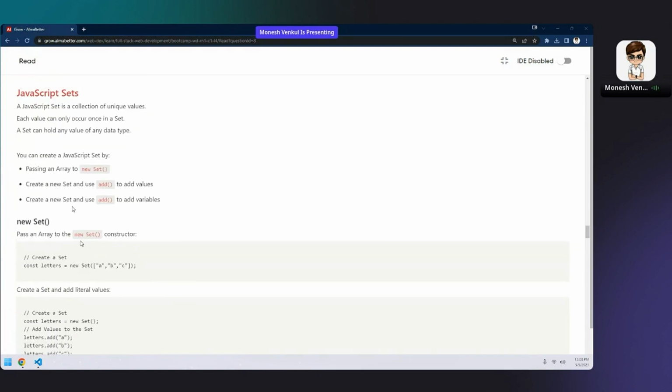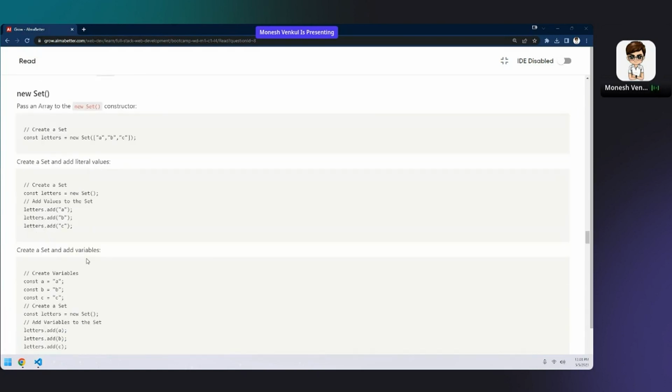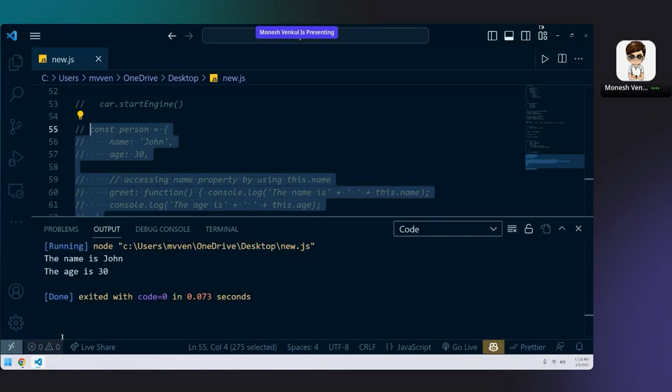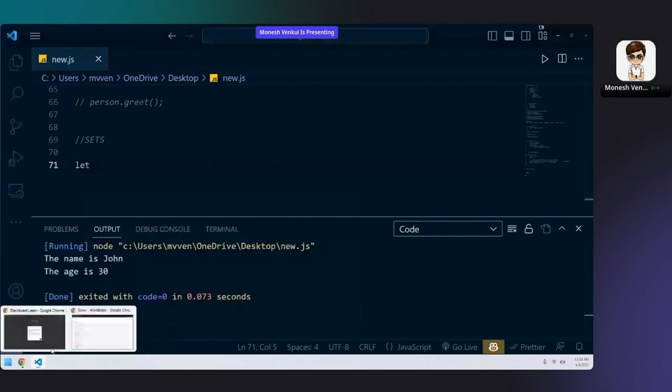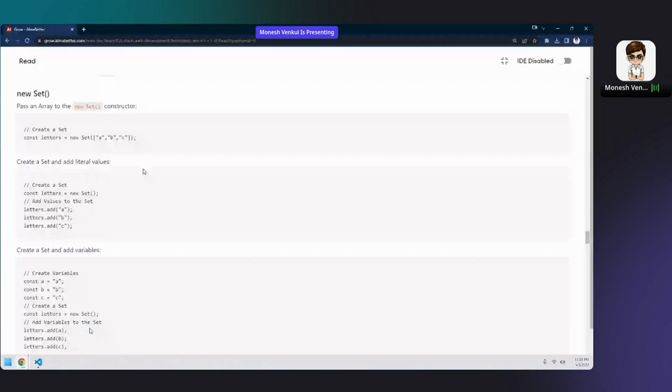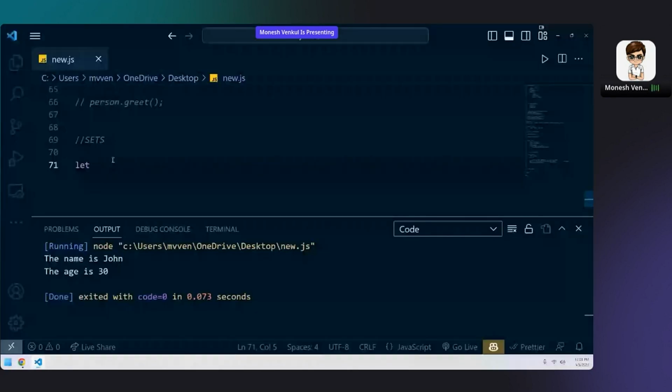JavaScript sets. Now sets also the same way. I will teach you in my own way. Then we will see the material part. Okay, now sets. From here we will be talking about sets. Let's take this example. Or else fruits.